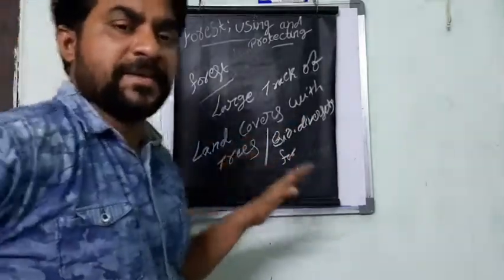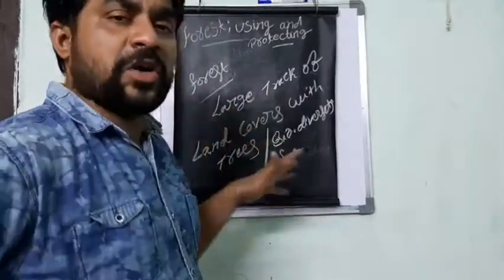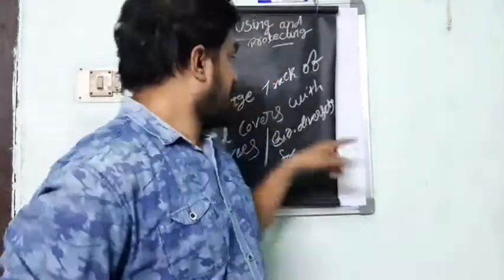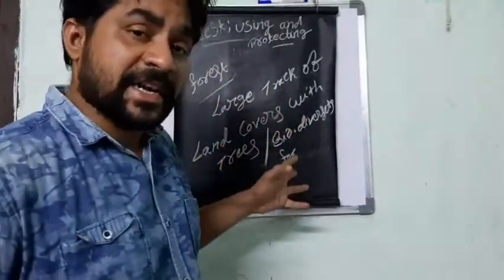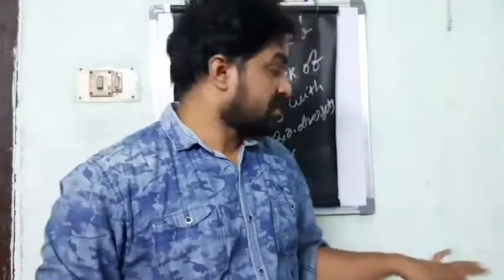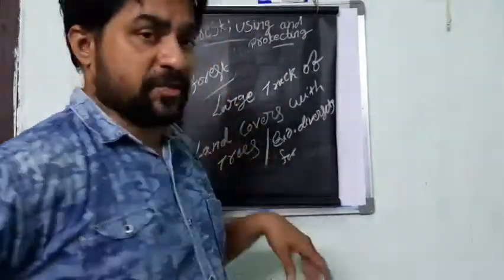So what is meant by a forest? The definition: forest means a large tract, meaning biggest or a vast tract, covered with trees, plants, grass, meaning greenery, along with the biodiversity. That is called a forest.